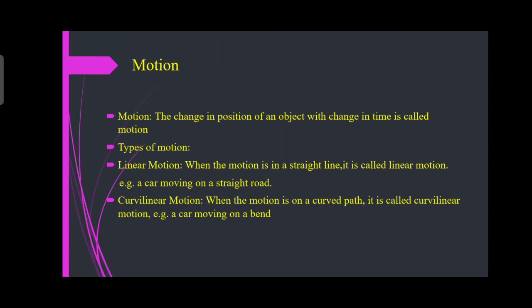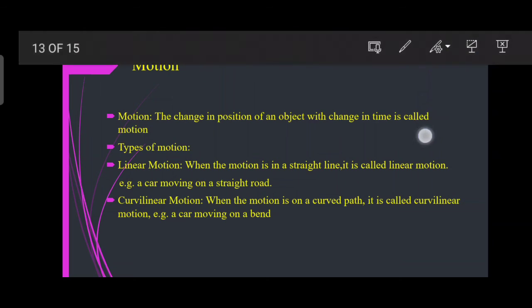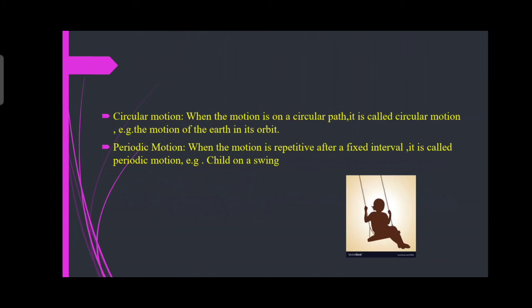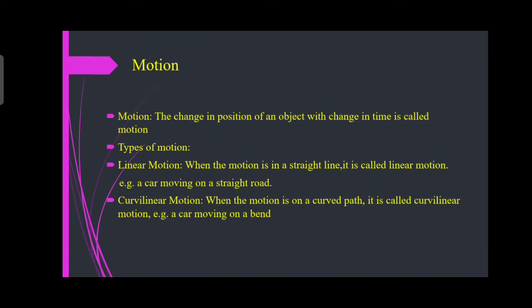There are types of motion. What are they? Linear motion, curvilinear motion, circular motion, then periodic motion. First, linear motion. When the motion is in a straight line, it is called linear motion. For example, a train, or a car moving on a straight road. These are examples of linear motion.